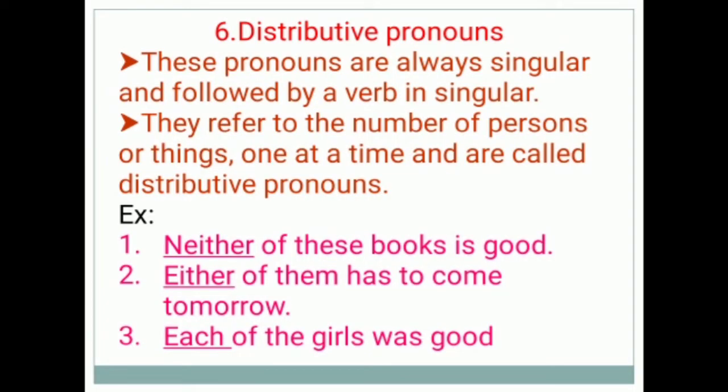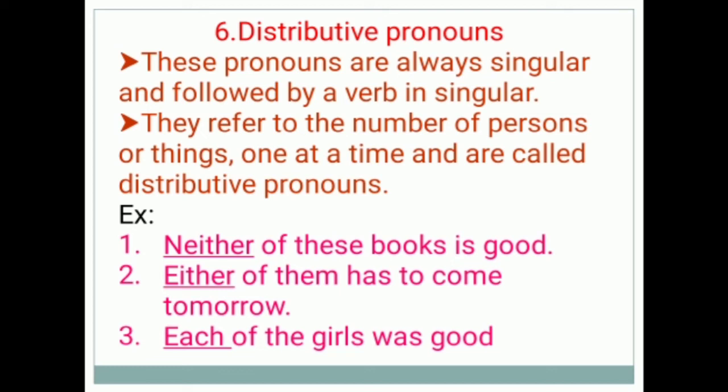Distributive pronouns. These pronouns are always singular and followed by a verb in singular. They refer to the number of persons or things one at a time and are called distributive pronouns. Example: Neither of these books is good. In this sentence, neither is a distributive pronoun.